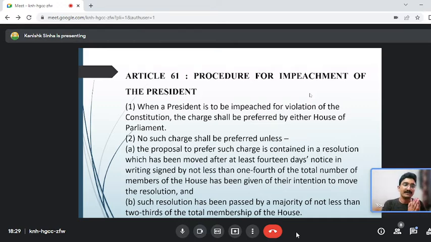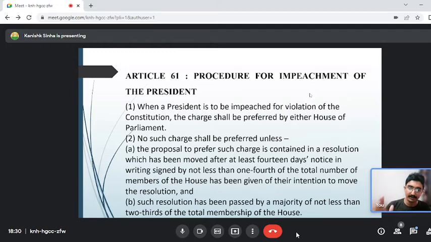So first you have to give a notice. Ankit has to give a notice on 10th of August, that is 14 days before the charge. The resolution is brought with 1/4 of the total number of members supporting it. And after 14 days from the notice, he can bring the resolution for the impeachment of the president for the violation of the constitution. And that resolution has to be passed by a majority of not less than 2/3 of the total membership of the house. Here also you have the total membership of the house. So that is 543 and 250, Lok Sabha, Rajya Sabha, whatever it is.